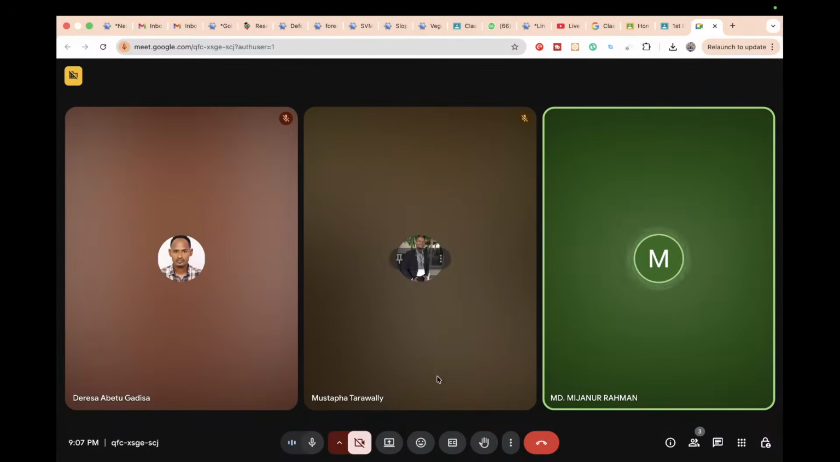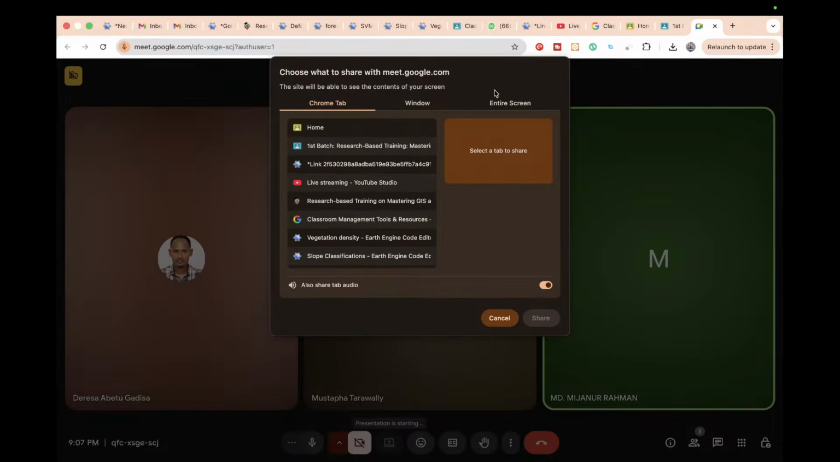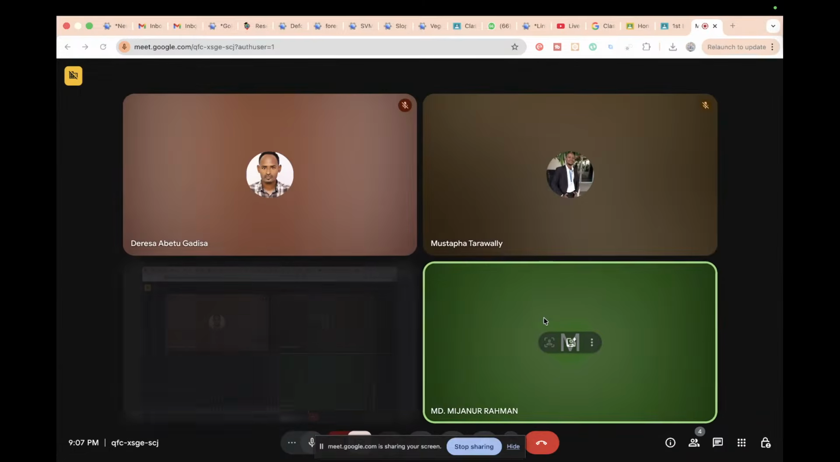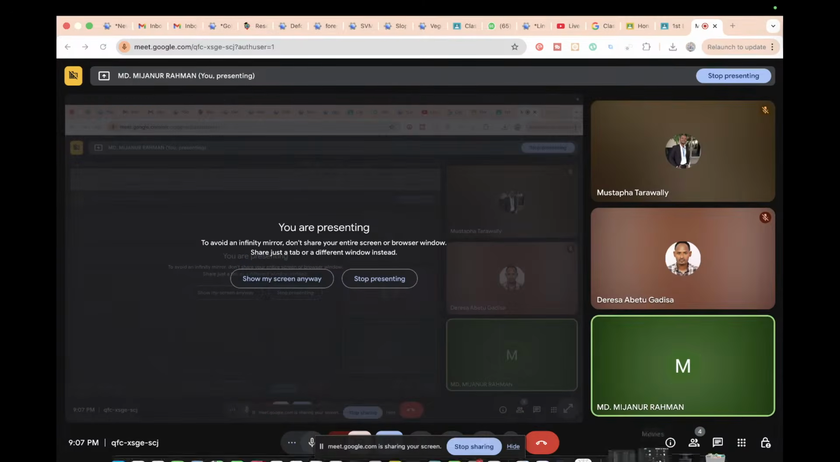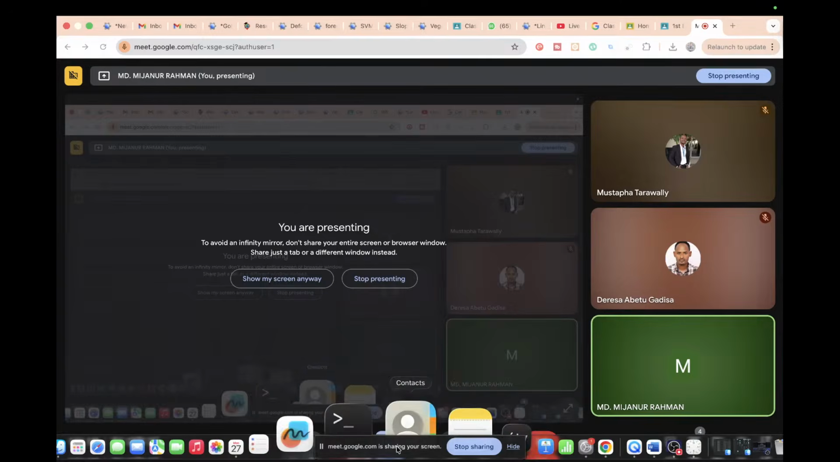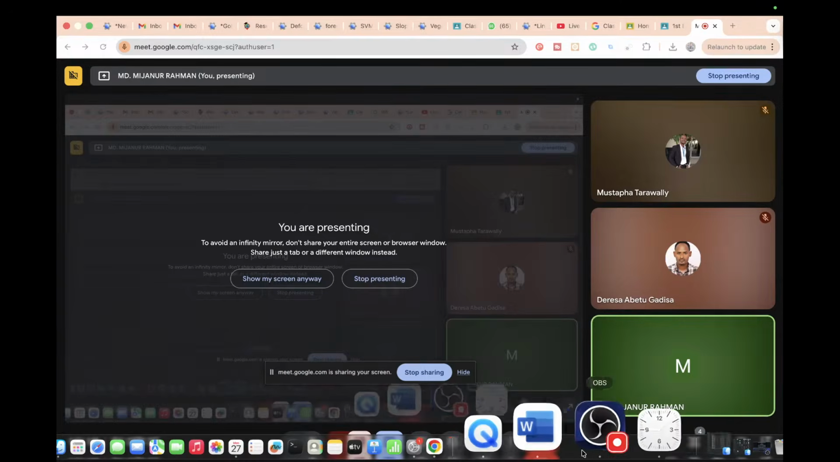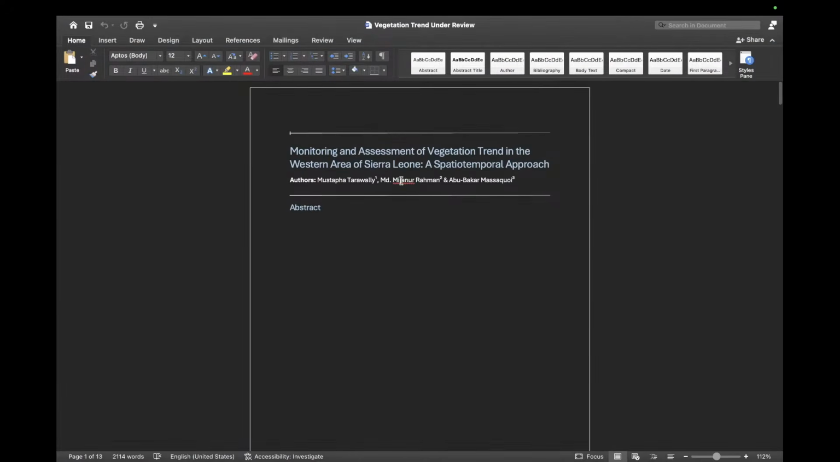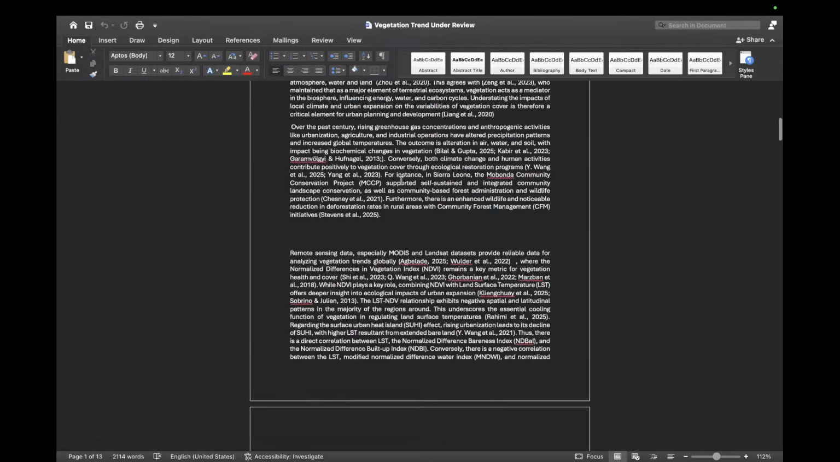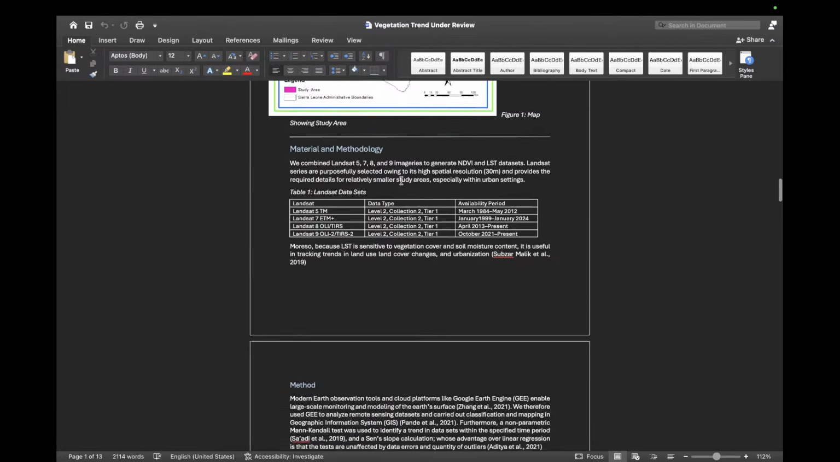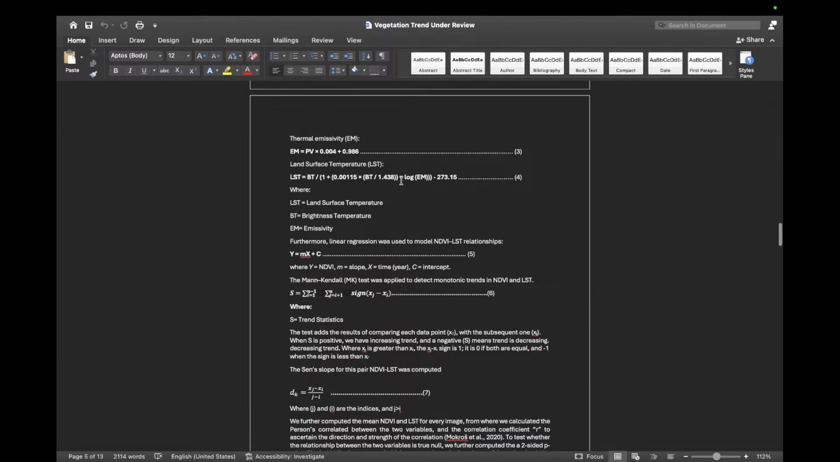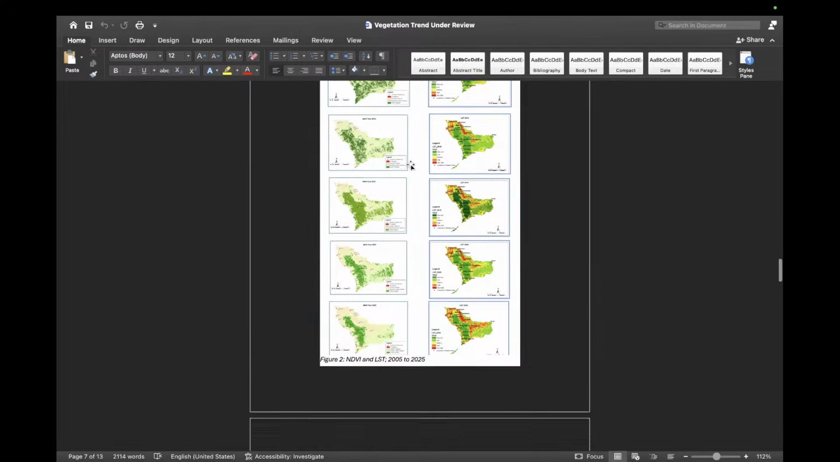Okay, let me share my screen. Okay, can you see my screen? Is it visible? Yes, please. Okay, thank you. Okay, so you tried to write monitoring and assessment evaluation trend in the western of Sierra Leone. Okay, all figures are good, not much of a problem.